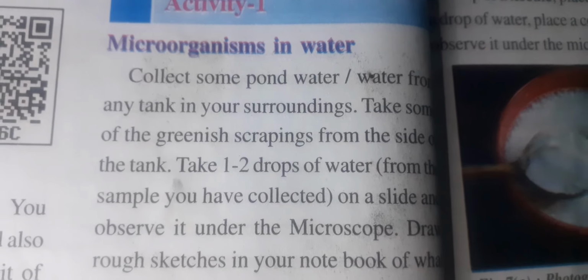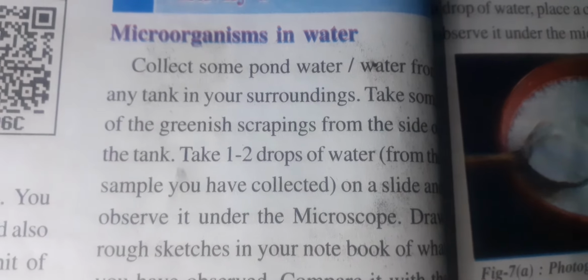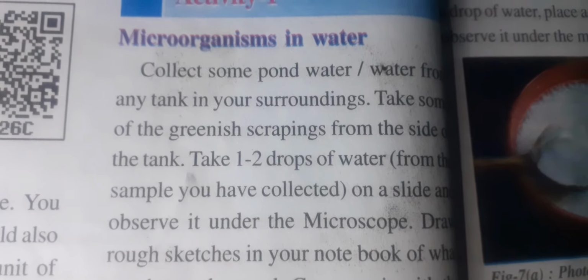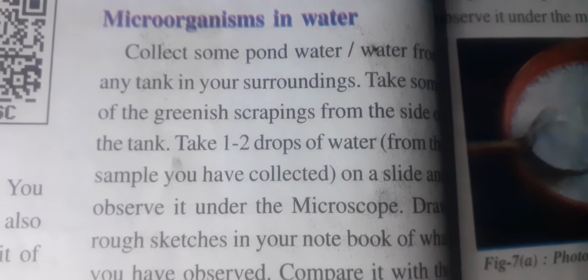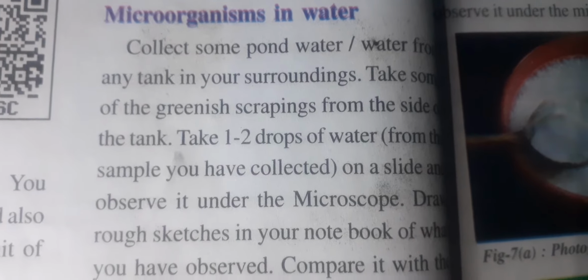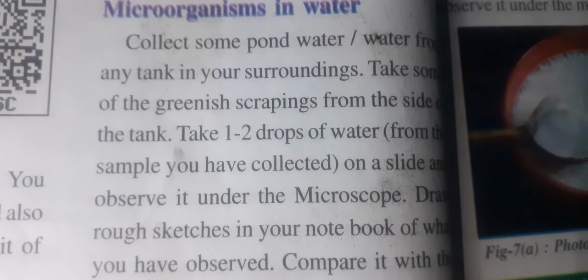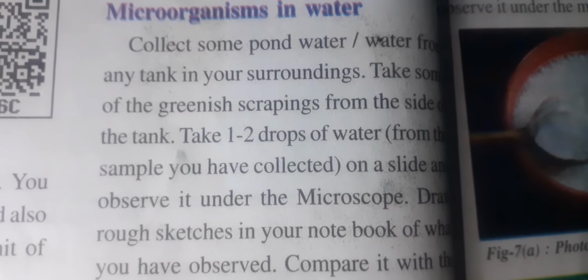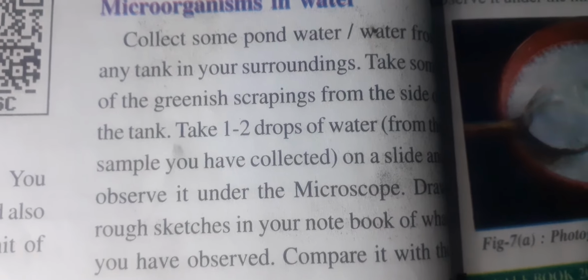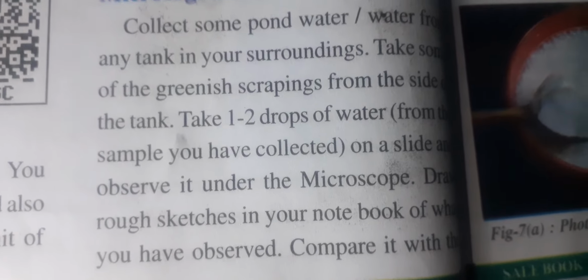So in this activity what we have to do is collect some pond water, okay students, as well as tank water from our surroundings. After that, take some of the greenish scraping from the side of the tank, some algae. Afterwards, we take 1-2 drops of water from the sample you collected on a slide, observe under the microscope, draw the sketches and compare them.